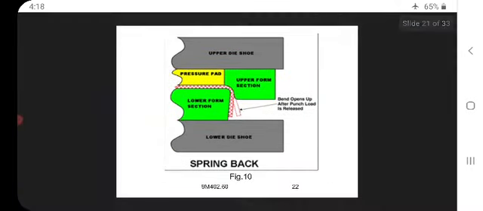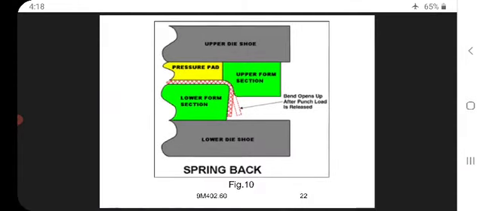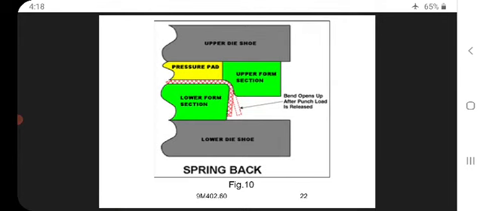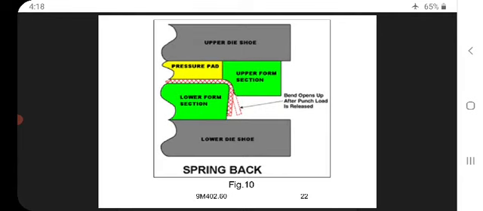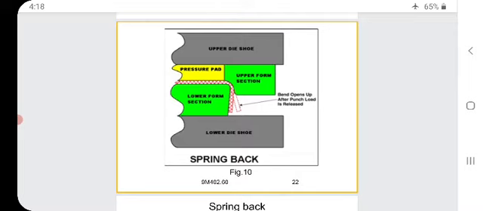See the figure: upper die shoe, bottom pressure pad, upper form section, lower form section, lower die shoe. The bend opens up after the punch load is released. So, what is happening? Now we will see clearly.